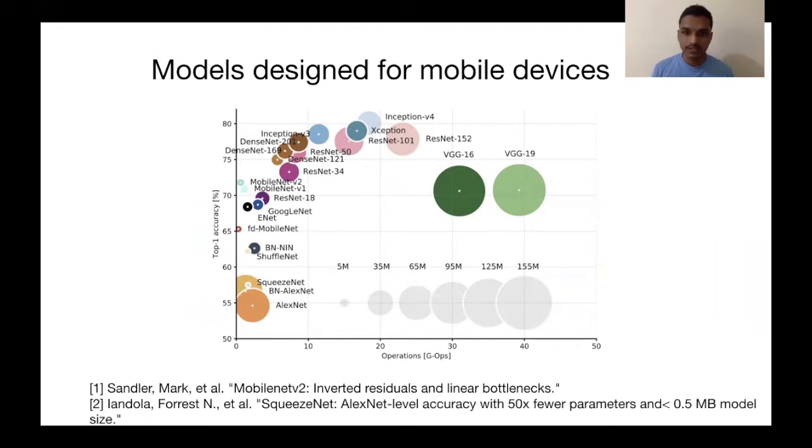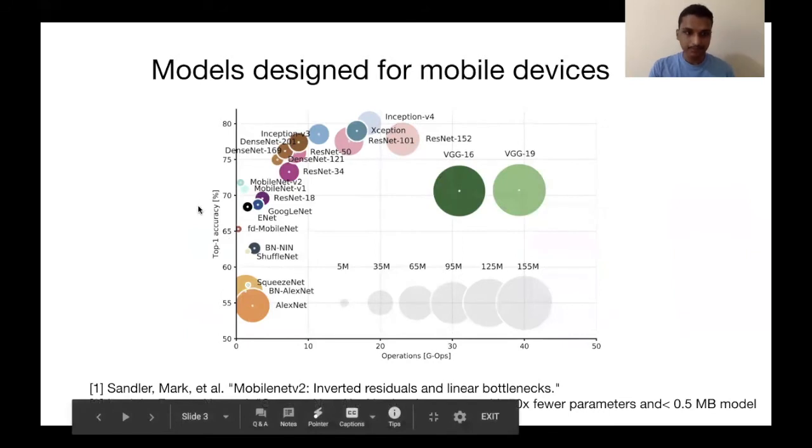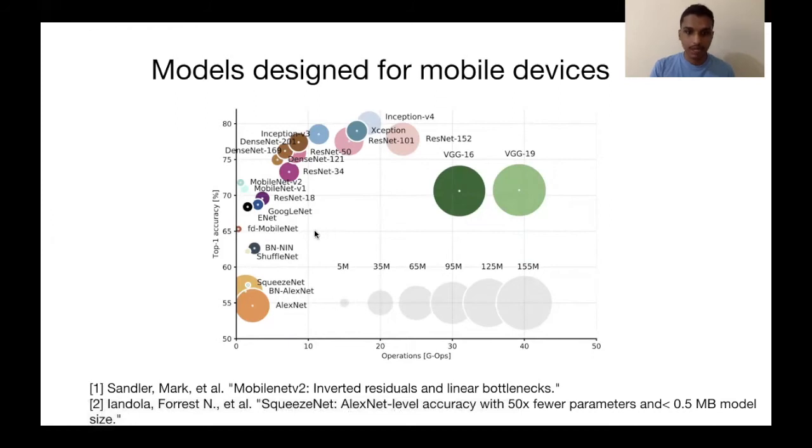As you can see in the graph of top one accuracy on ImageNet versus the number of operations, MobileNet and SqueezeNet reduce the number of operations compared to the larger models by nearly 10 times. But the problem is that they have accuracy of only around 70%. This is not bad, it's a decent performance, but it's still not up to the level of the larger counterparts, which have more than 80% performance.